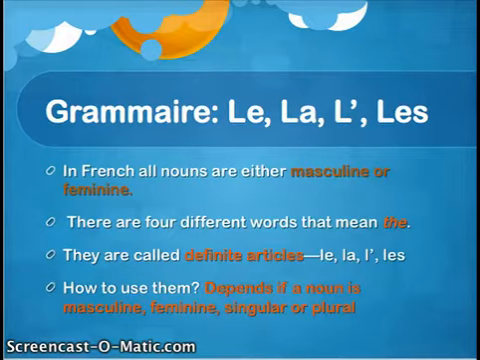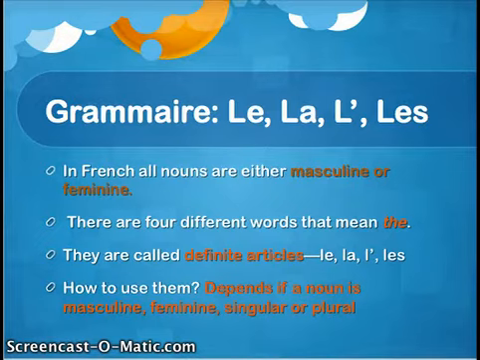Alright, this should be somewhat easy for us because we've touched on this earlier this year: the definite articles, le, la, l'apostrophe, and les. So this should pretty much be a review of what we already know, okay?